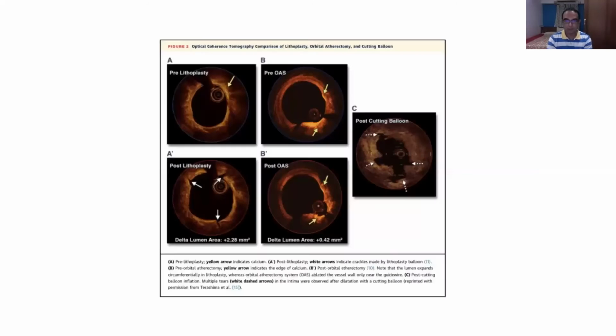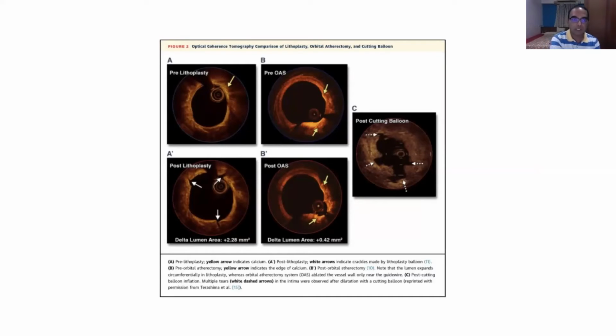So that is the greatest advantage of this, again from the internet. We can see that if you use orbital atherectomy, the second column, there is a wire bias, and you can see in the second column, the lower image, the wire bias can cause a preferential ablation in one particular quadrant, and it can cause giveaway, and it can cause perforation.